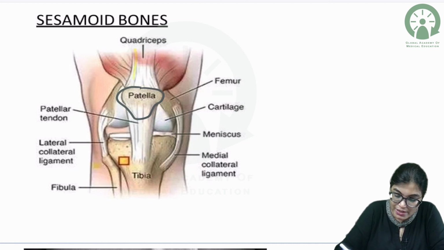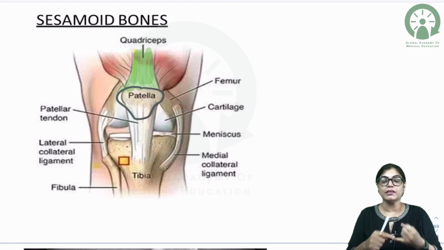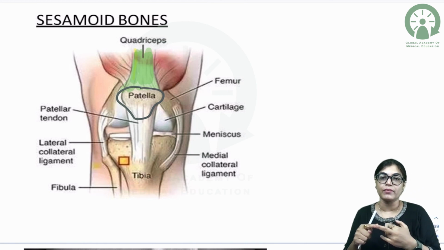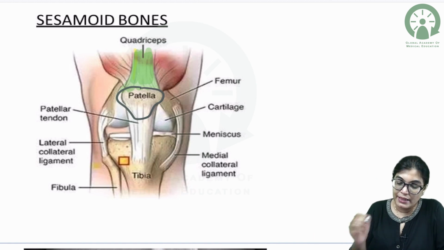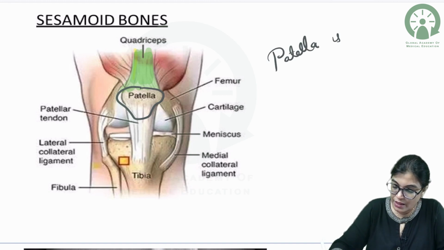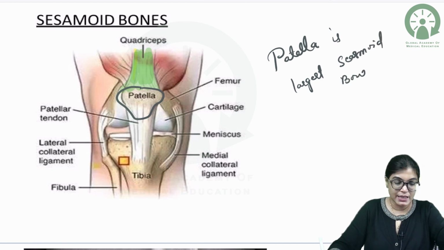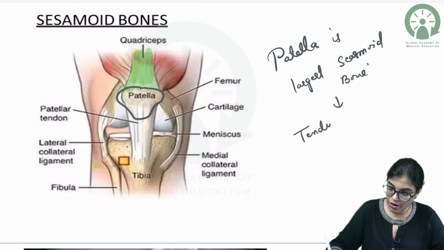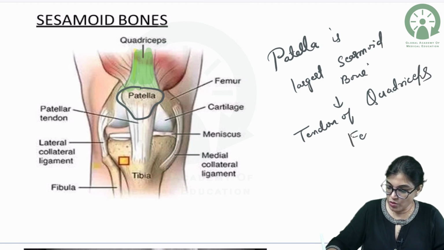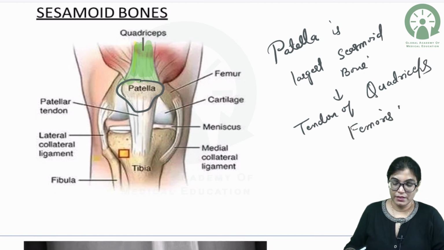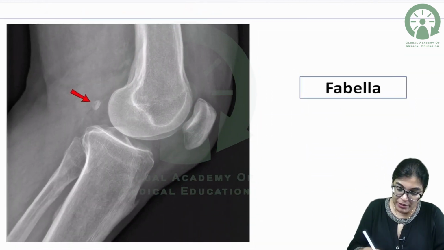Here you can see the quadriceps femoris muscle. We know that quadriceps femoris is the muscle of the anterior compartment of the thigh, which is formed by four muscles: vastus medialis, vastus lateralis, rectus femoris, and vastus intermedius. So, in the tendon of quadriceps femoris muscle, the sesamoid bone which is formed is the patella. Patella is the largest sesamoid bone. It appears in the tendon of quadriceps femoris muscle.